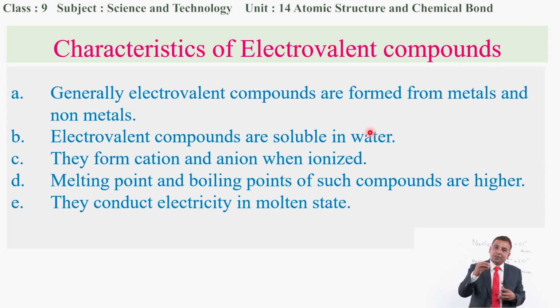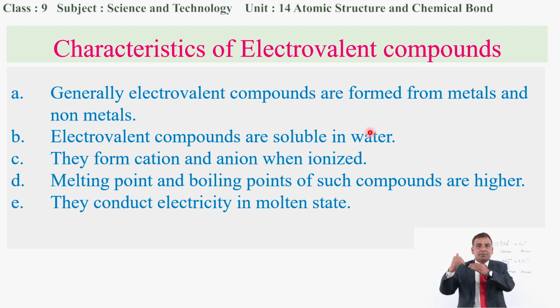That means they are good conductors of heat and electricity. When they are dissolved in water, they have ions, and these ions carry the electrical energy from one part to another part.